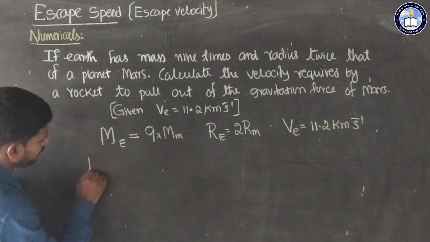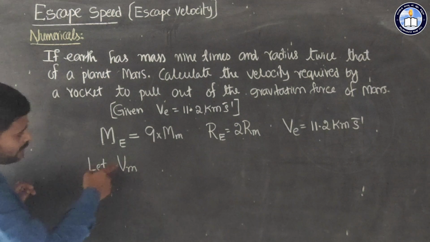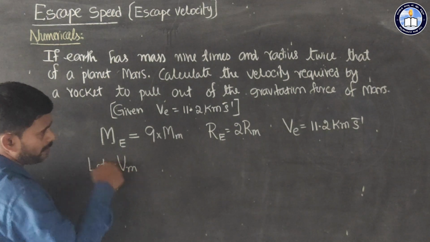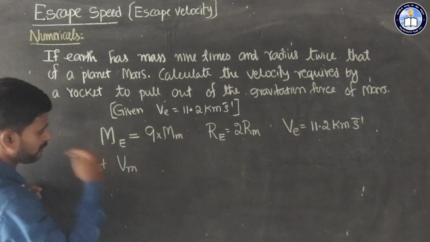So we have to find the escape velocity of Mars. Here let v_m be the escape velocity of Mars. This is the escape velocity of Earth, and this is the escape velocity of Mars.